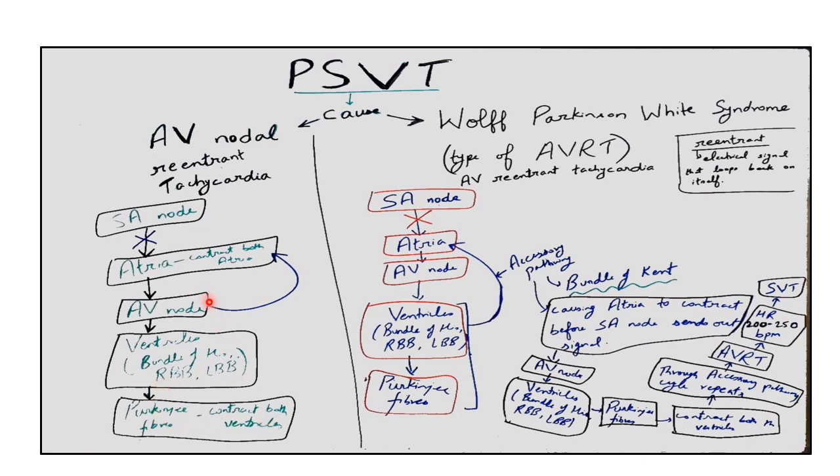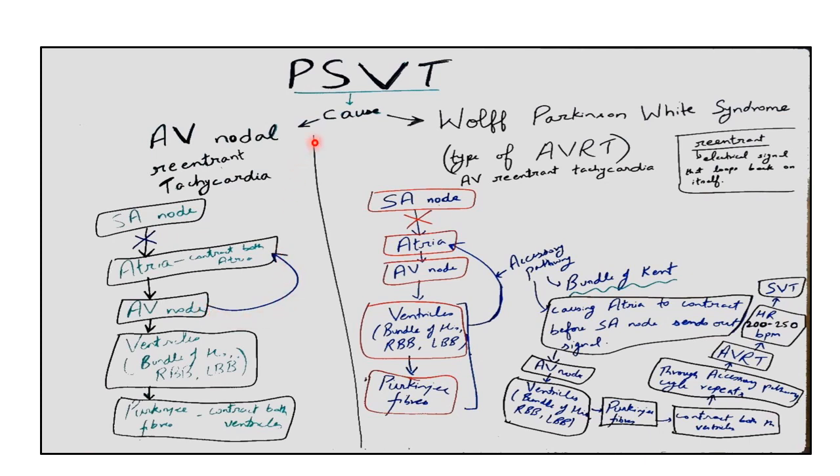Here you can see there is a reentrant circuit from the AV node to the atria, and that reentrant circuit is causing the atria to contract before the SA node sends out a signal. So I put a cross mark here. Before the SA node sends out a signal, the atria contract due to the reentrant circuit.